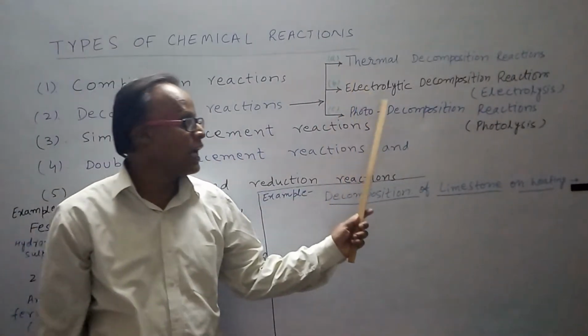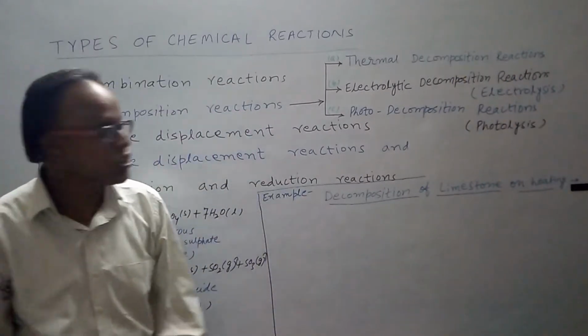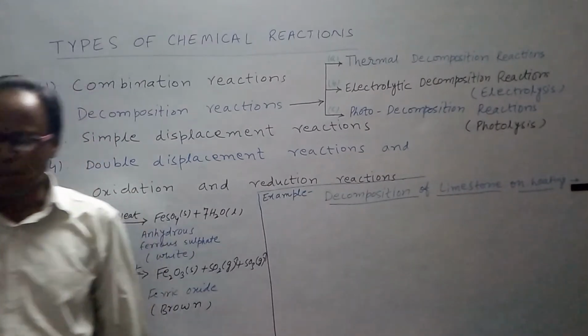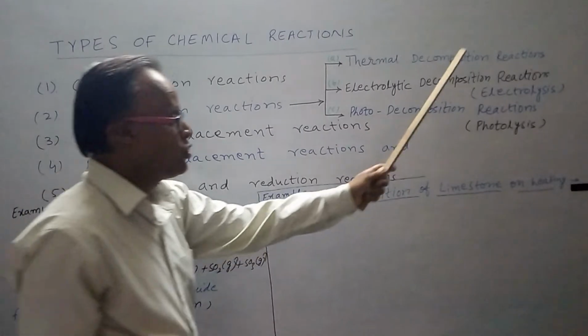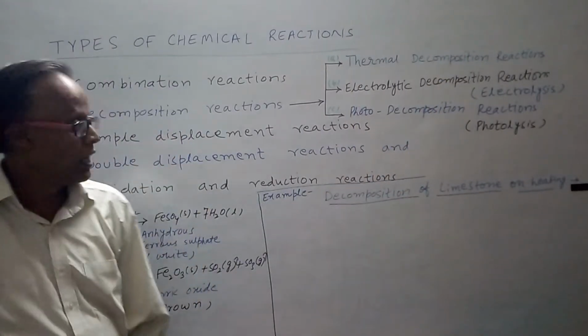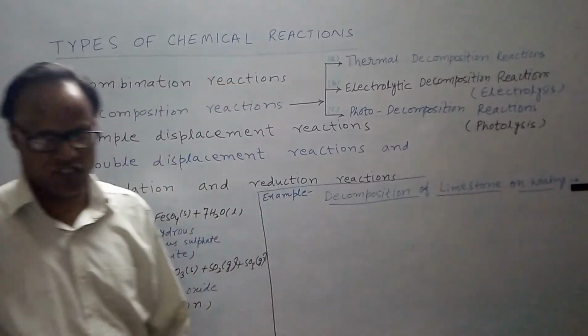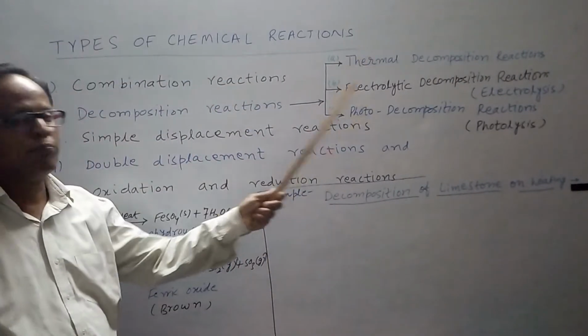Number 2, electrolytic decomposition reactions. This is also known as electrolysis. And number 3 is photo decomposition reactions. And this type of reaction is called photolysis. Now I explain these one by one.